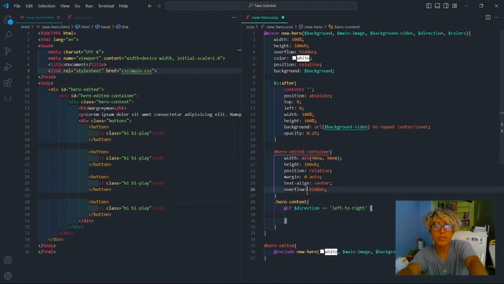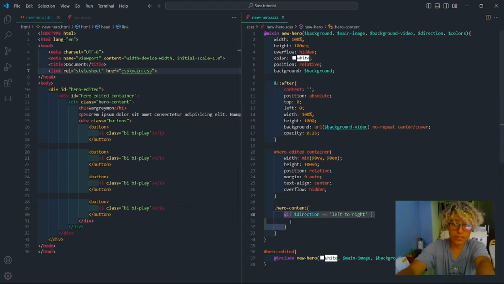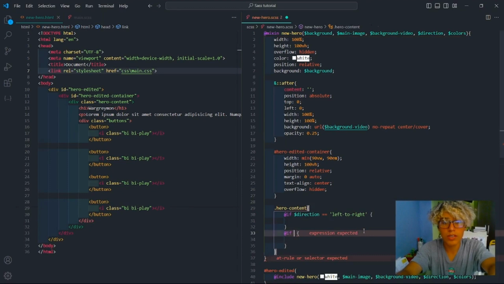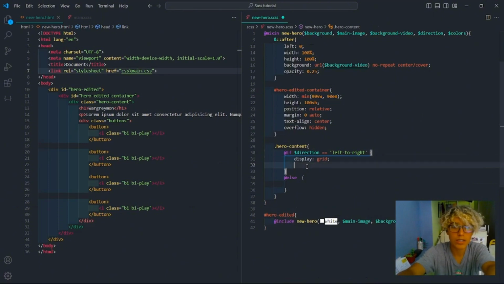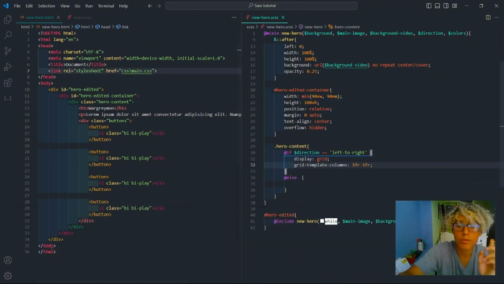Now let's work on this. So hero content, if that direction is left, we're gonna set the grid, and if it's not, we'll also set the grid but centered. We don't have to specify if it is not left or right, it will be else, and that is pretty much all. So let me set here display grid and grid template columns 1fr, but remember mobile first.